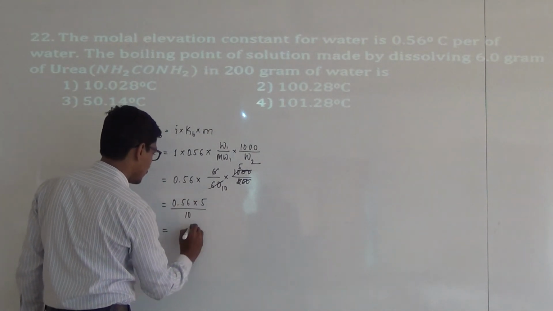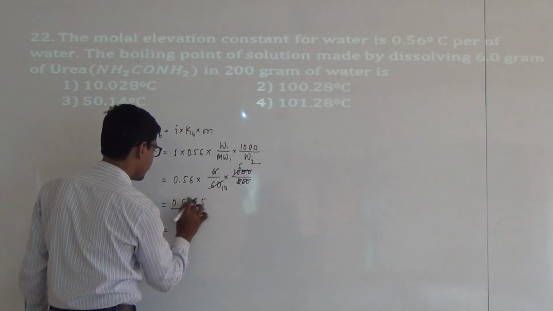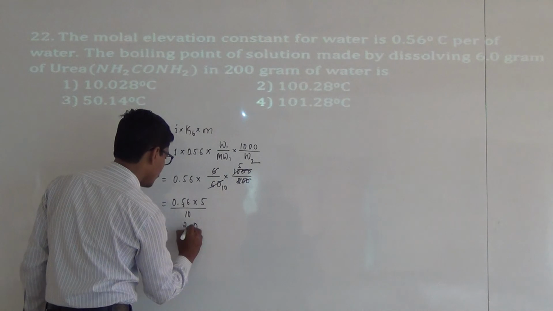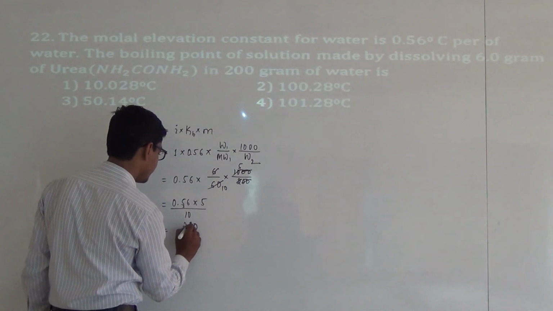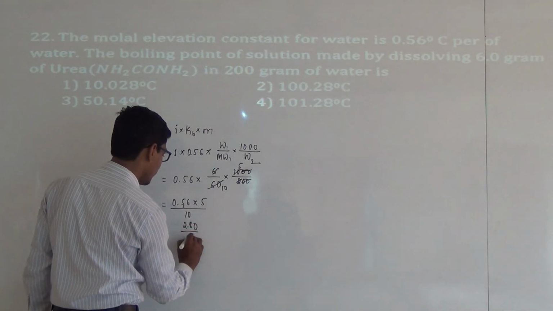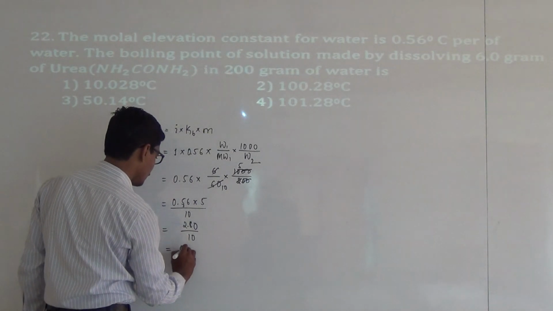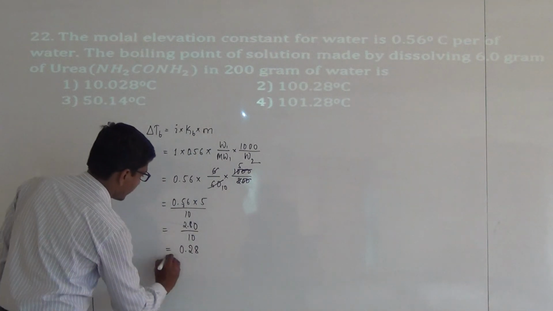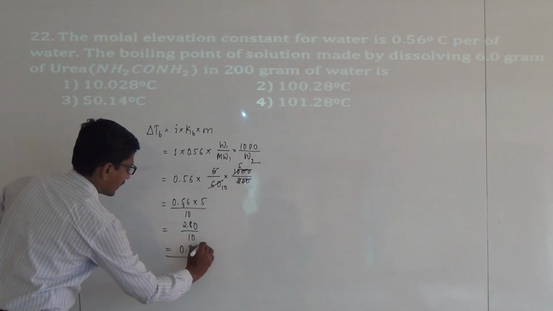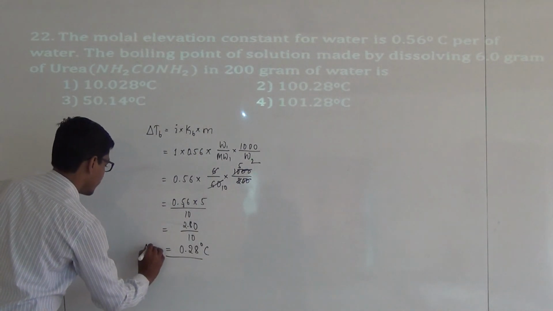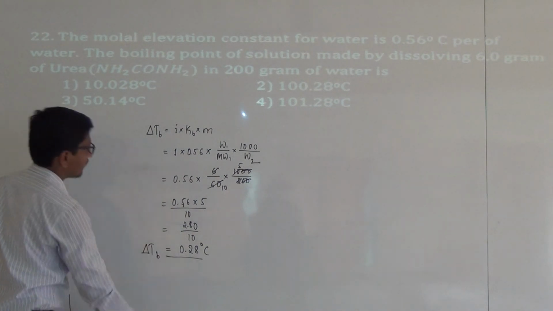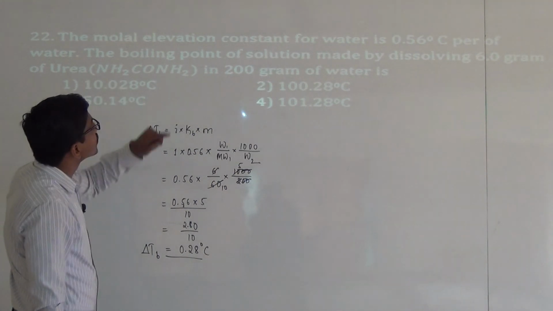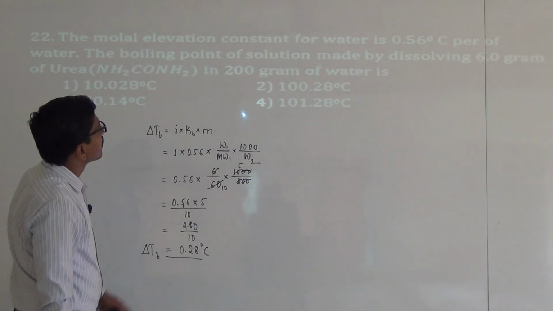This is equal to 0.56 into 5 by 10, which is 2.8 divided by 10, equal to 0.28. This is in degree Celsius and this is delta Tb. Then they asked for the boiling point of the solution.